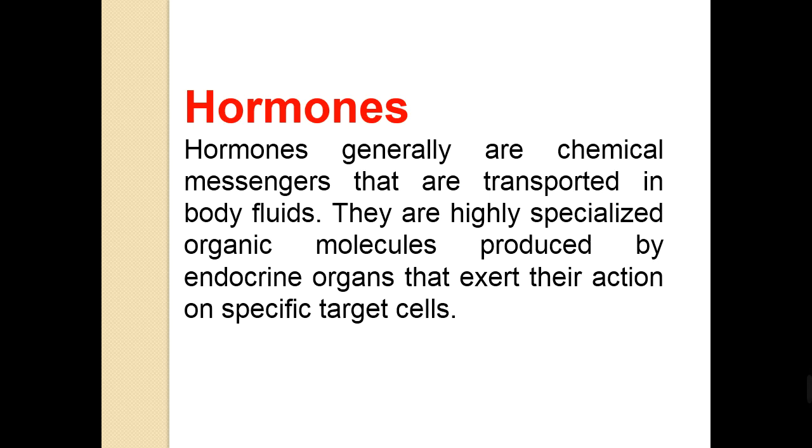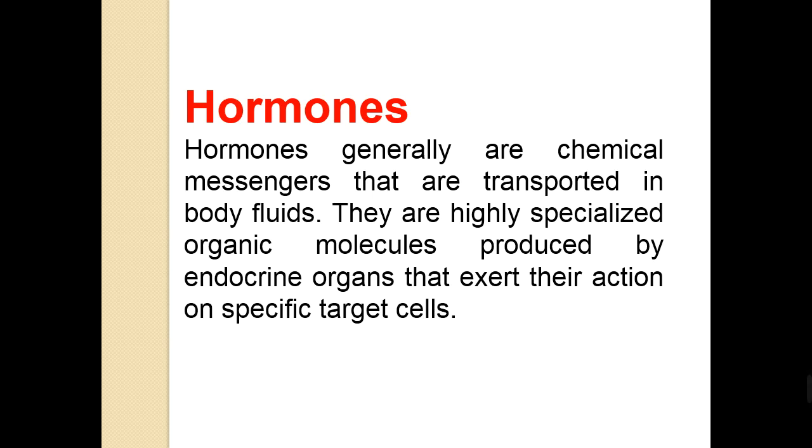What do you mean by hormones? What are hormones? Hormones generally are chemical messengers that are transported in body fluids. They are highly specialized organic molecules produced by endocrine organs that exert their action on specific target cells.